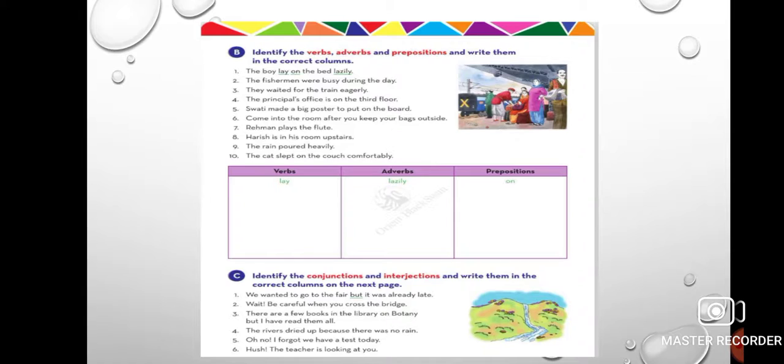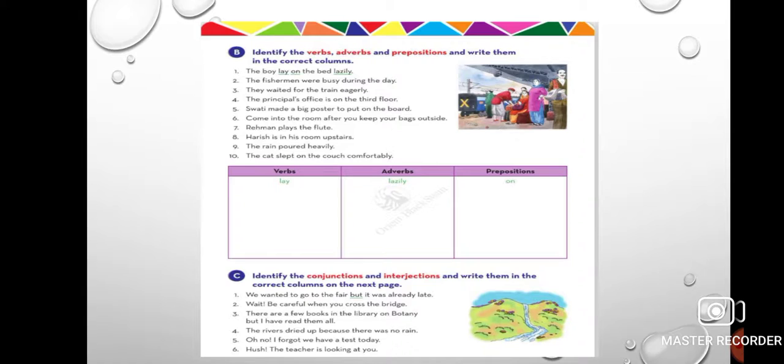They waited for the train eagerly. For is preposition, waited is adverb. The principal's office is on the third floor. Here on is preposition. In the same way, there are many more sentences, but like exercise A, I will be sending you the solution for exercise B.